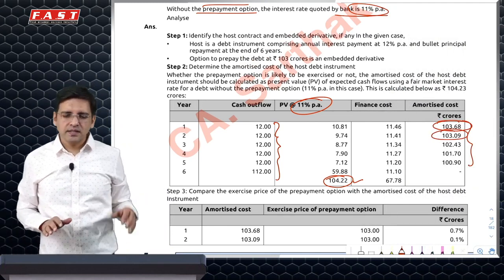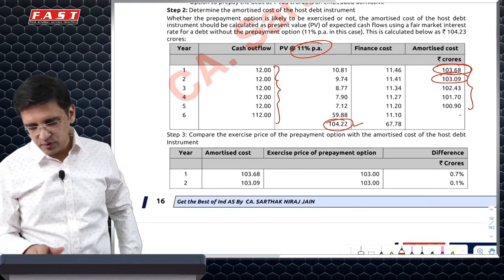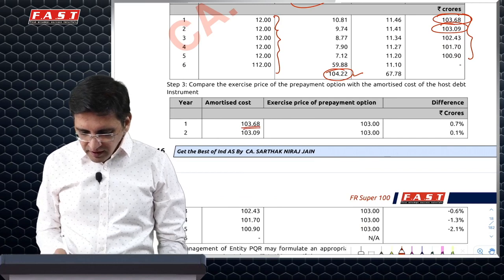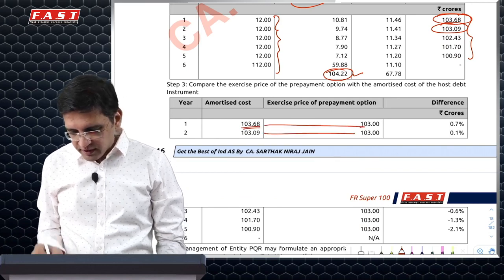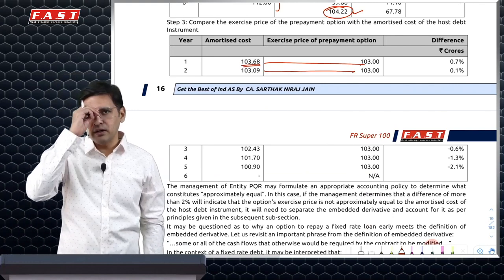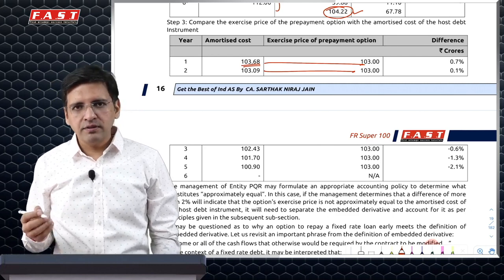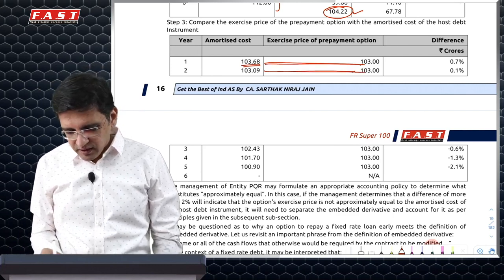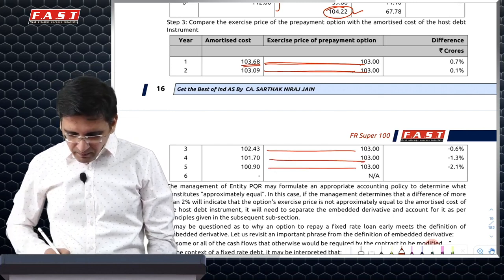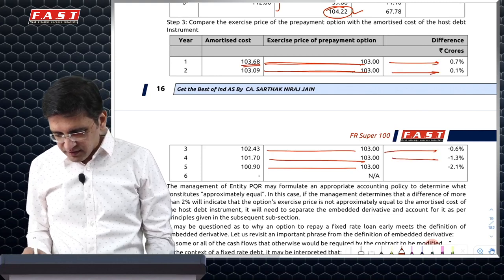Now what it says is, without the option contract, your amortized cost would have been this. So this would have been the value of your loan. However, the fair value of the loan at the end of every year is 103, because if you want to pay it early, you'll have to pay a prepayment penalty of 3. So ideally speaking, without the prepayment option and with the prepayment option at the end of every year, there is no significant difference in the values. And if I calculate these particular differences in percentage terms, these are the differences.